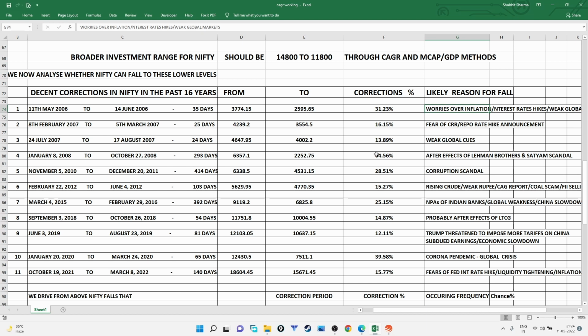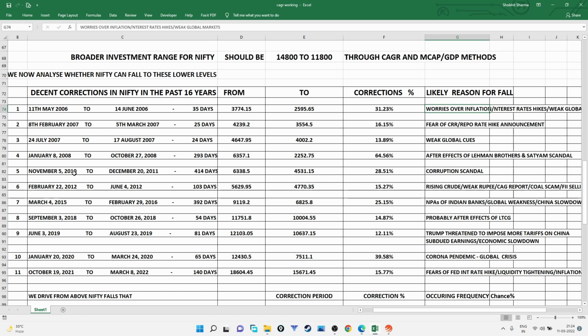This major one, which was noted down, happened in January 2008 and went until October 2008. It lasted over 293 days, and that fall was very significant. It was 64.56%, and the reason for this was the after effects of Lehman Brothers and the Satyam scandal. So this has been the biggest fall which we have noted over the last 16 years.